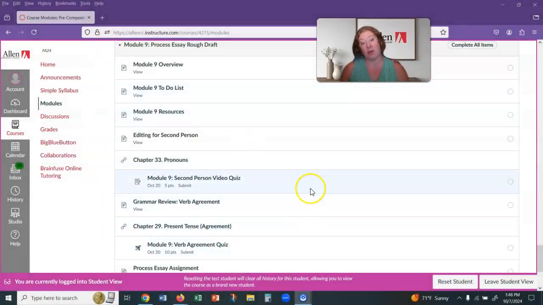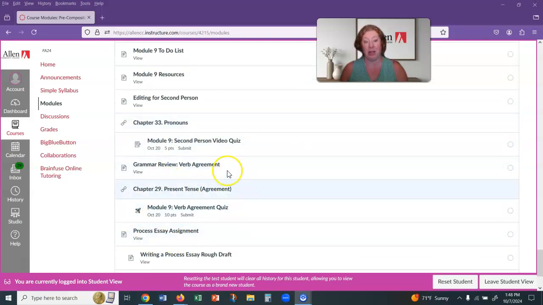You can see our resources in here: we've got another grammar review as well as a quiz. So we're looking at verb agreement. There are actually, I think, 3 chapters on verbs in our textbook, but the one that I want you to focus on is the present tense ones, because that has more to do with agreement, like subject-verb agreement, making sure that the verb matches the subject in the sentence, which is typically what students have the most issues with. But you're welcome to look at the other verb chapters.